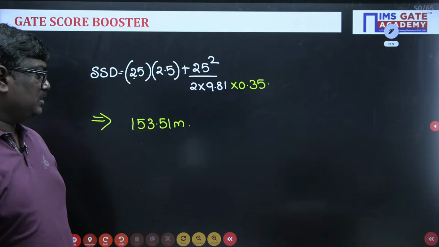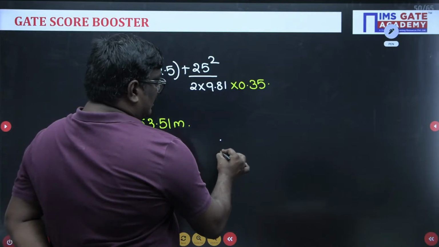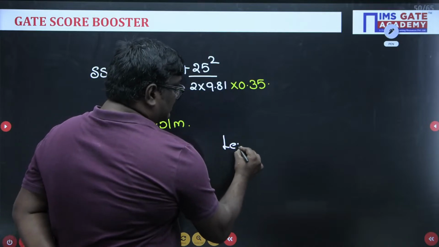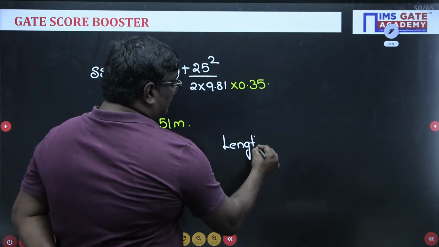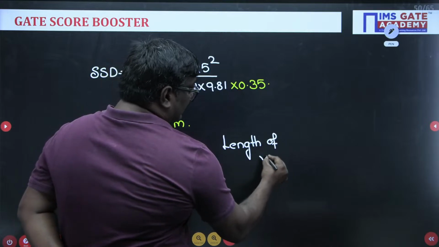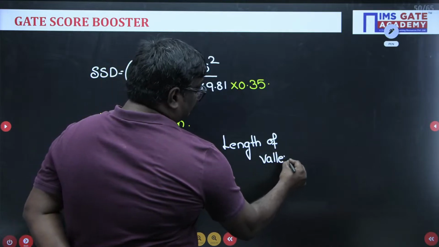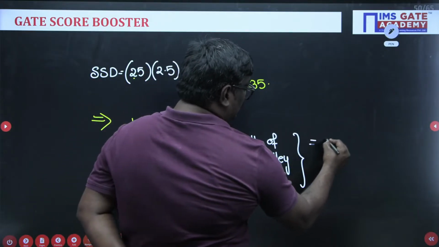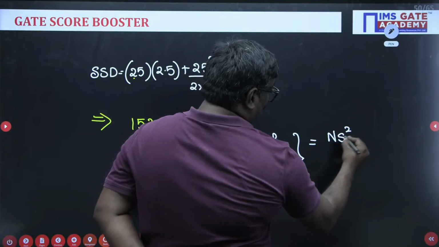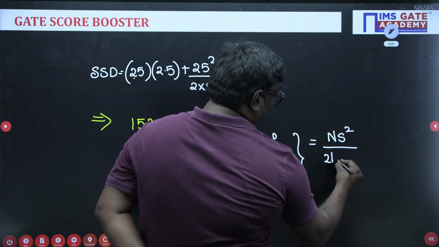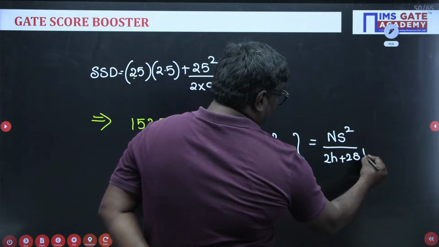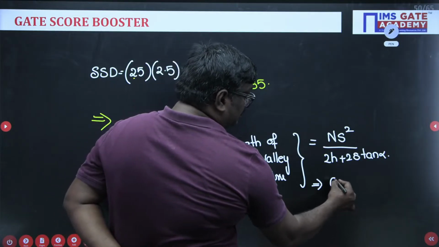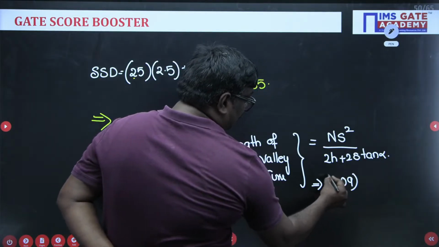Now see students, now let us calculate the length of the valley curve. If I calculate here, what is the length? We got S is equal to 153.51. Now the length of valley curve is given by what, sir? Formula is N S square upon 2h plus 2s tan alpha. If you solve this, you will get N is equal to how much we got? 0.09, which I have calculated. What is S, sir?